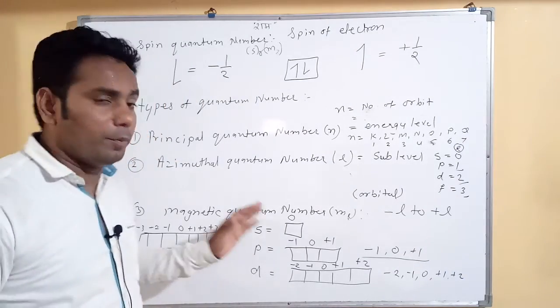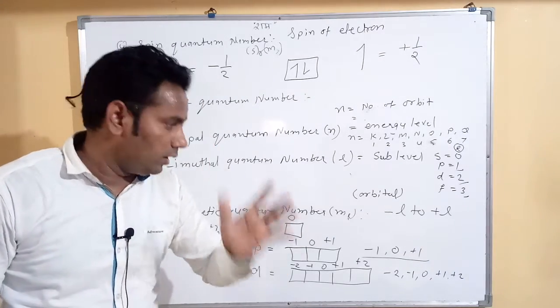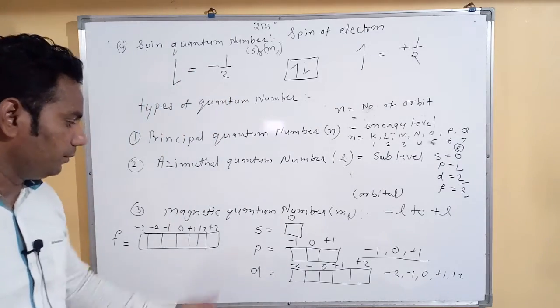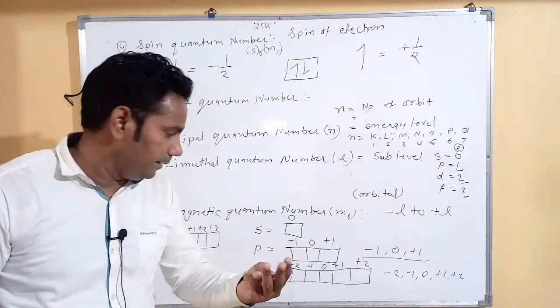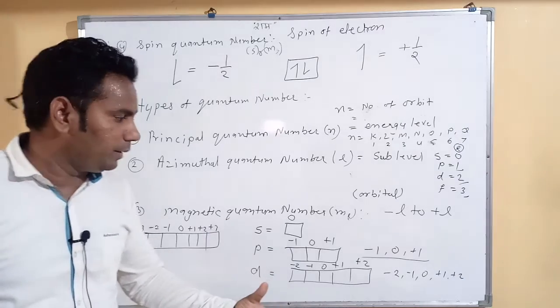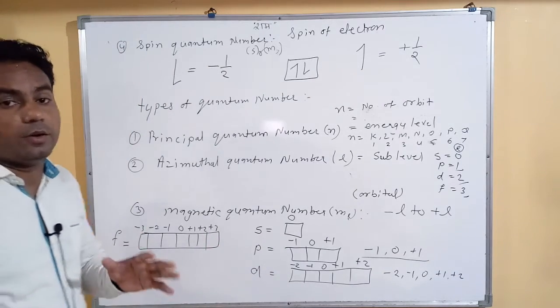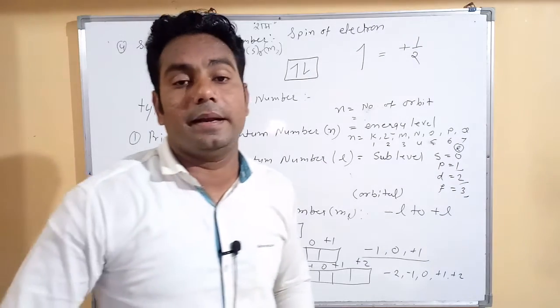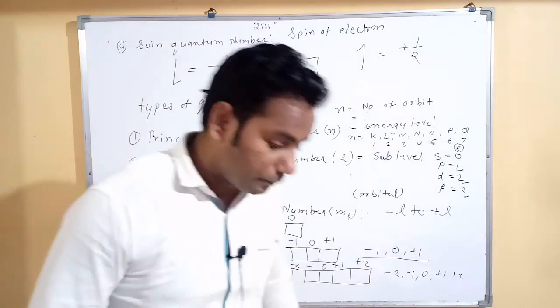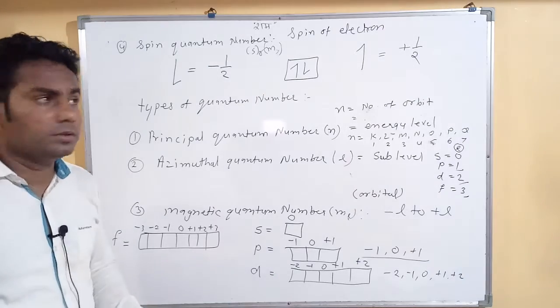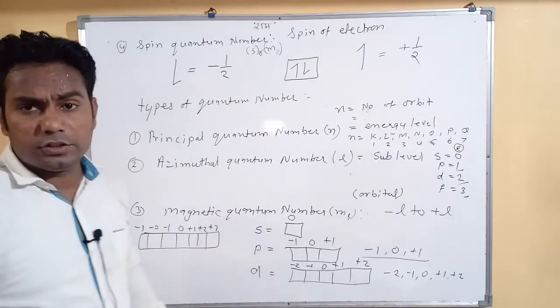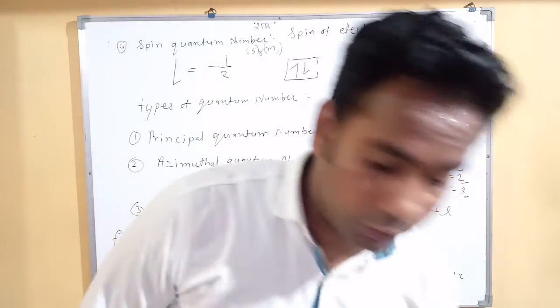Clear? S orbitals have only one magnetic number. Then p orbitals have 3 magnetic numbers. D has 5 orbitals and 5 magnetic numbers. And f has 7 orbitals and 7 magnetic numbers. Okay. Now we use all the quantum numbers to determine the electron position.